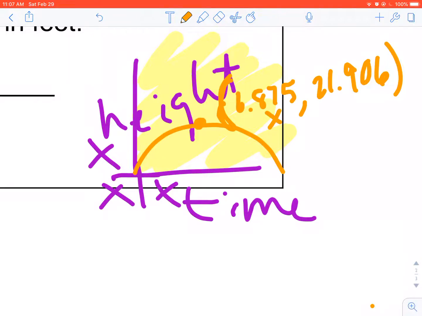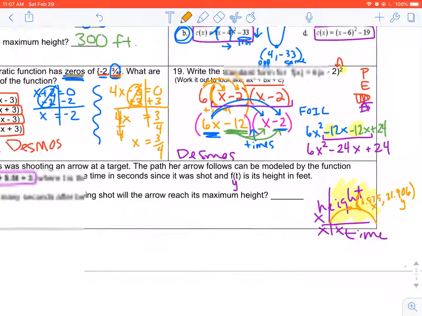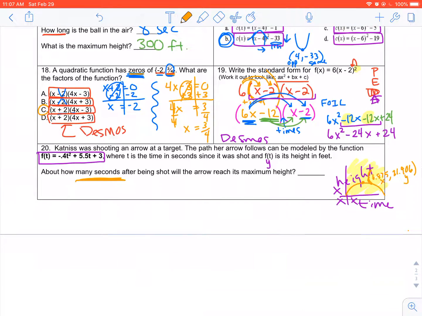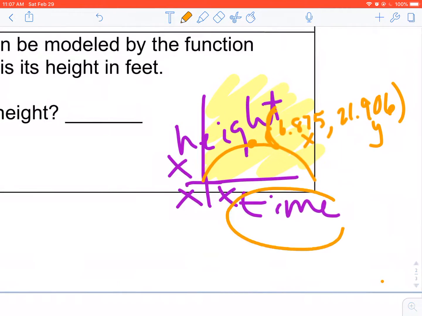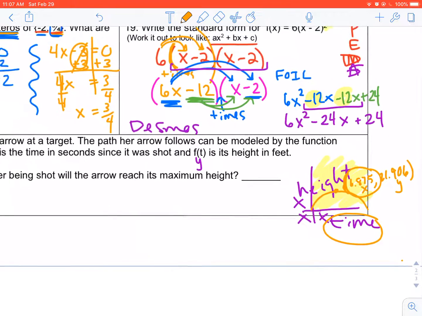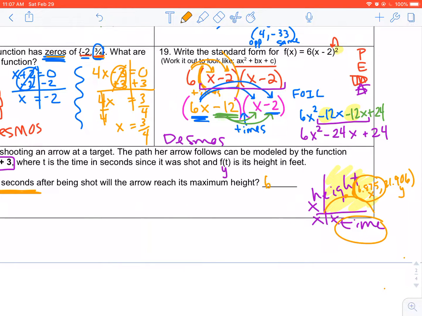So with your x and your y value, you have to know which one is talking about how many seconds. Seconds on our graph is going to be time, which is your x value. So it's going to be this one right here. About how many seconds is that? That's 6.9, or you can say about 7 seconds.